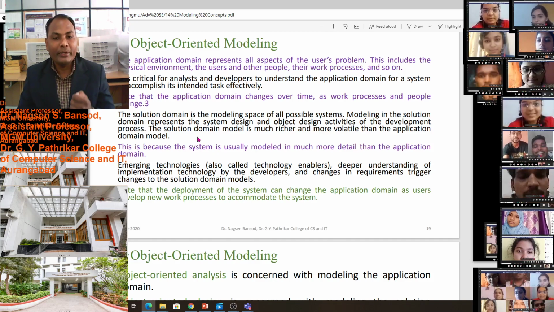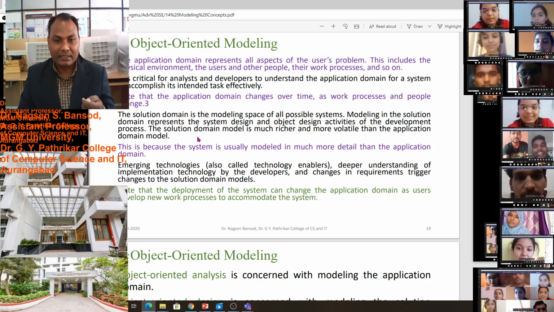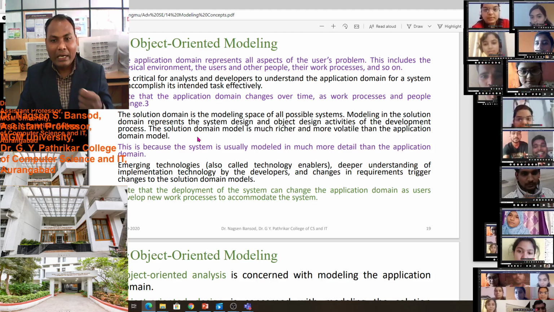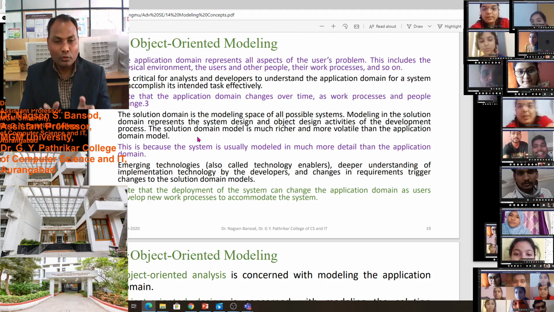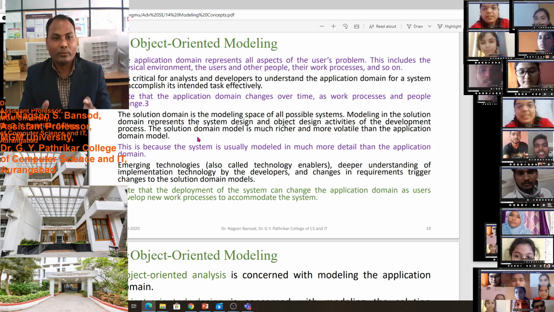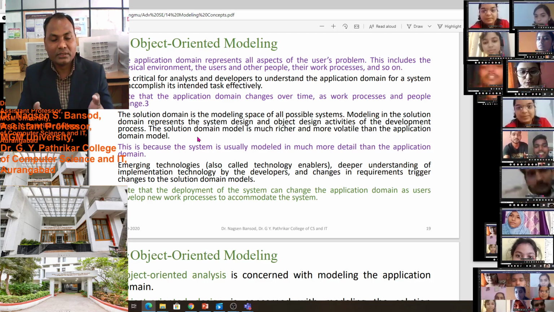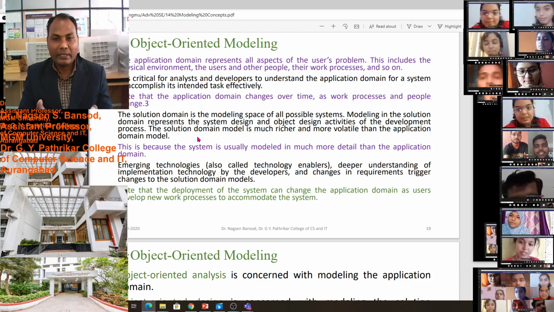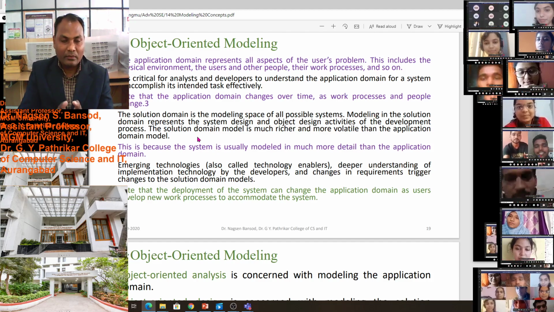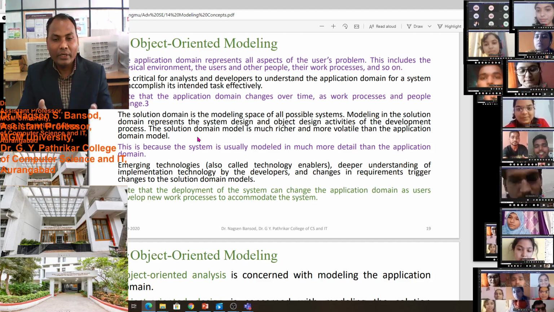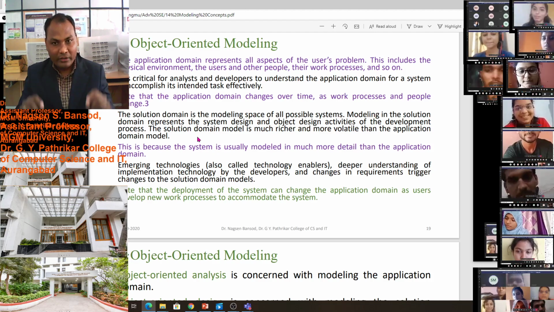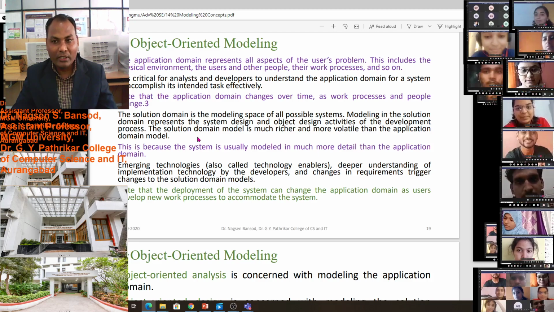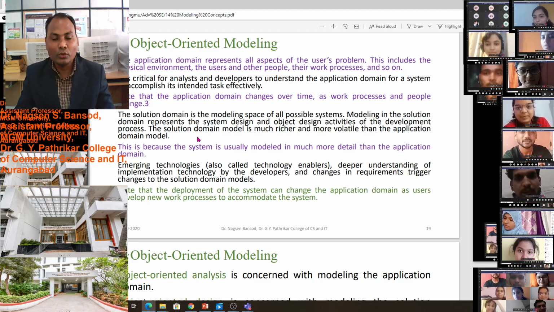The solution domain model is much richer and more volatile than the application domain model. In the solution domain we provide a very rich solution compared to the application domain. In the application domain we do not properly understand the actual problem, but for that we have to give a very precious, very rich solution.